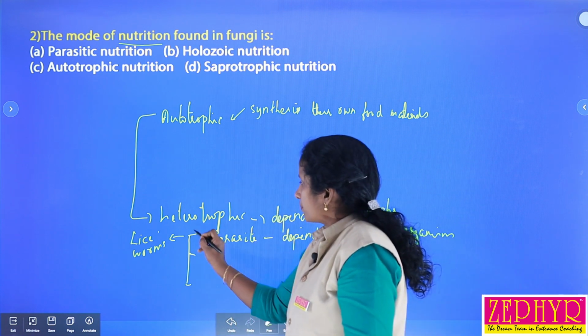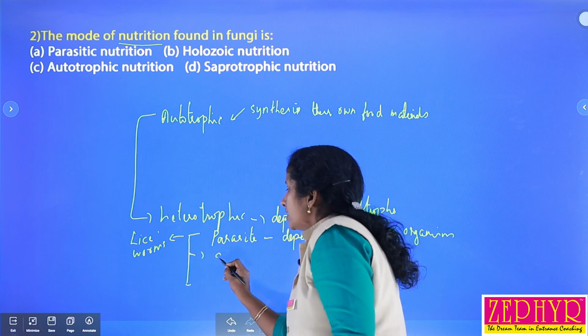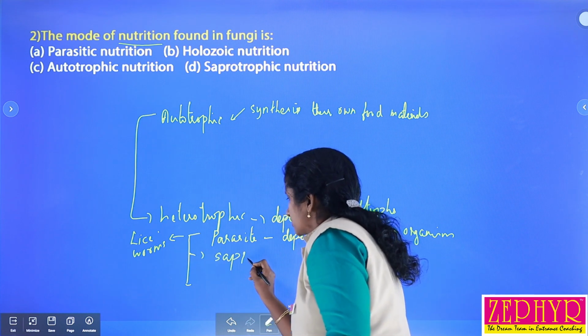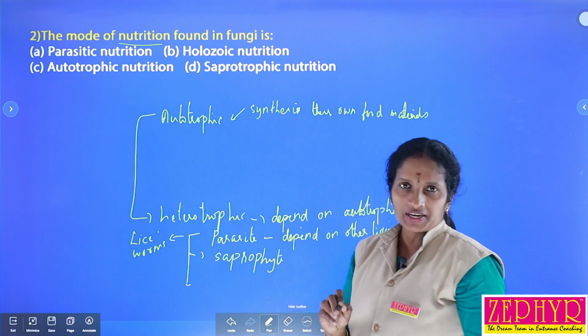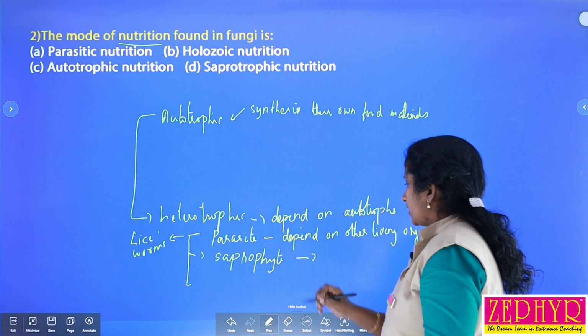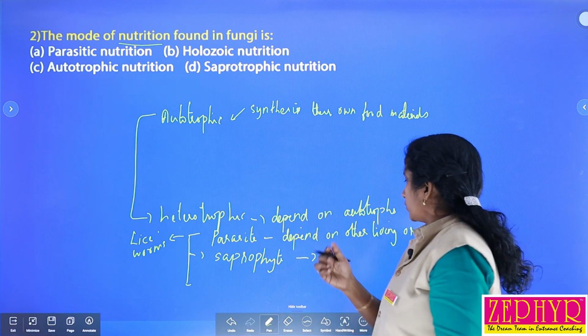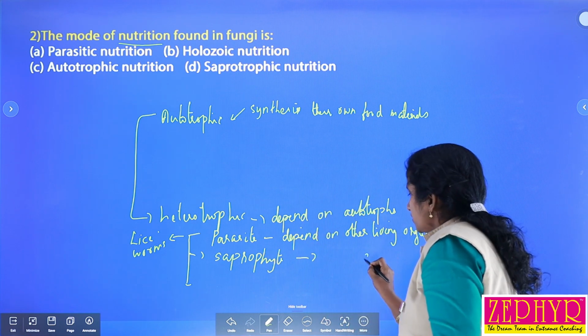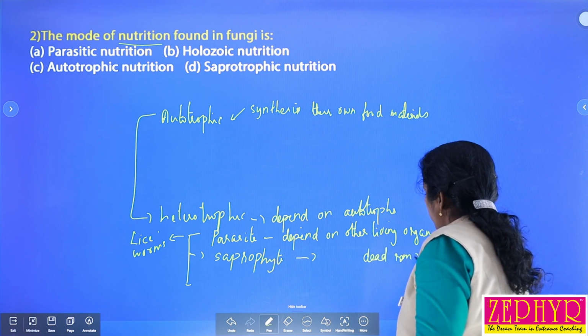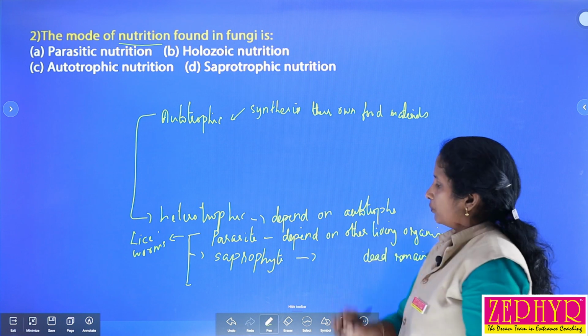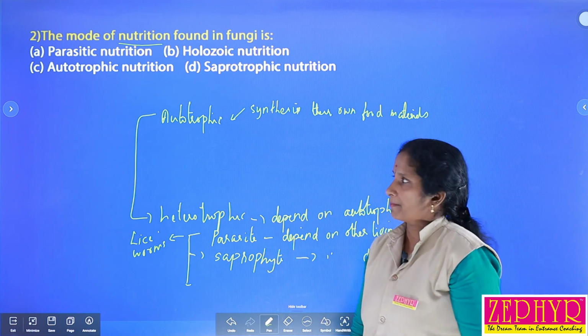And then another type of this heterotrophic mode of nutrition is saprophytes. So what is meant by saprophytes? They absorb nutrients not from living organisms, but from dead remains. They depend on dead remains for food materials, that is called saprophytes.